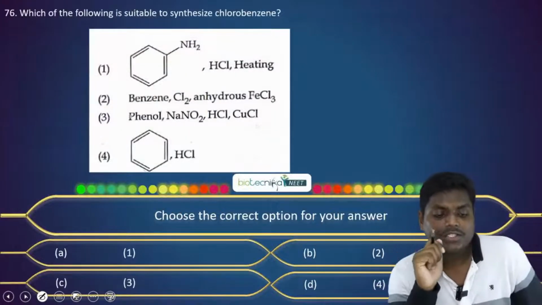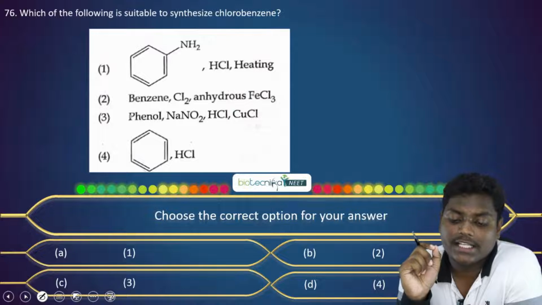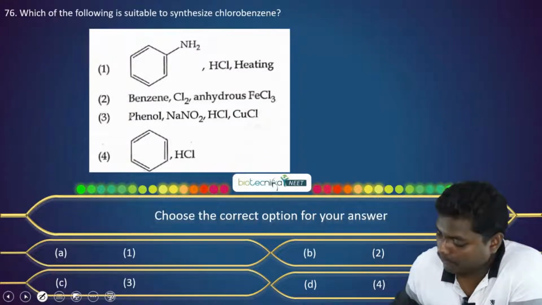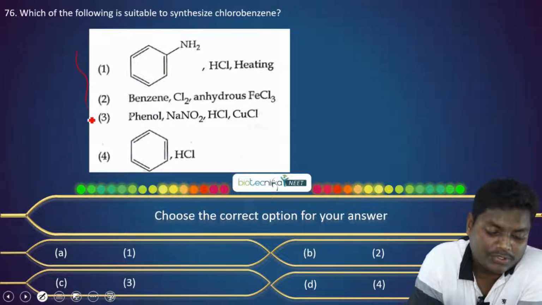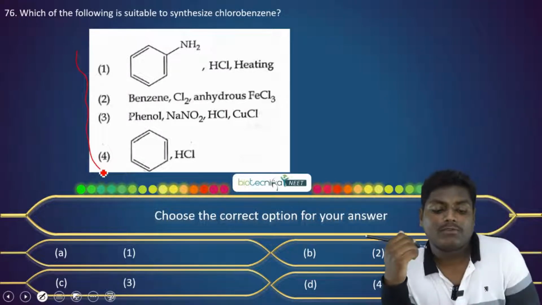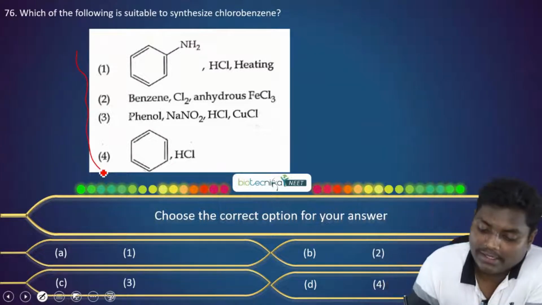Moving to the next question. Which of the following is suitable to synthesize chlorobenzene? Now we have 4 options here. Among that, we need to decide which combination will give us chlorobenzene. So let's try understanding this.